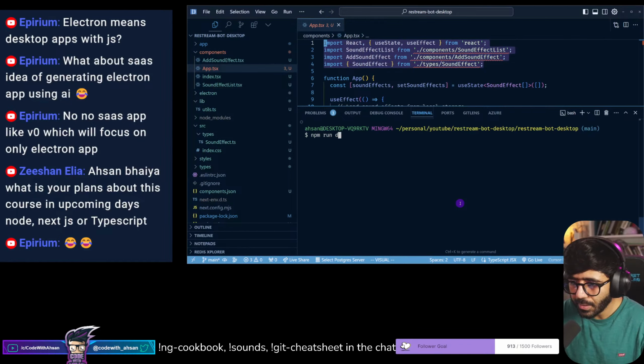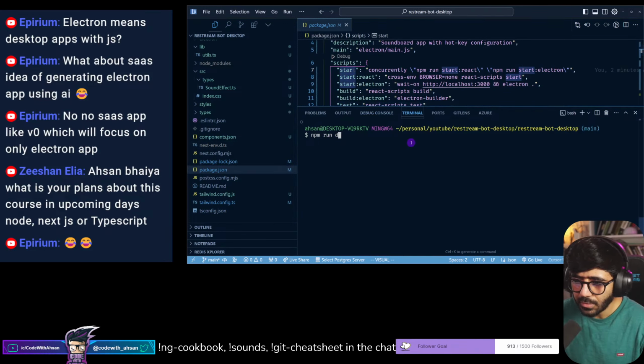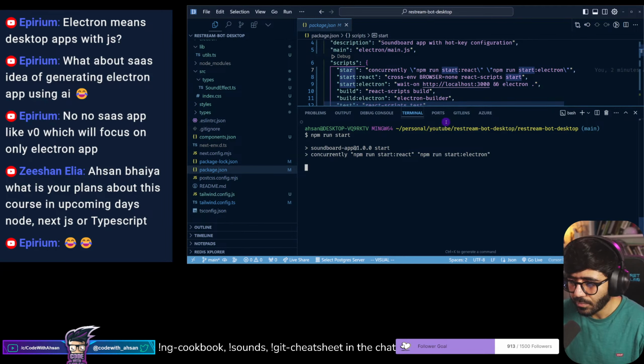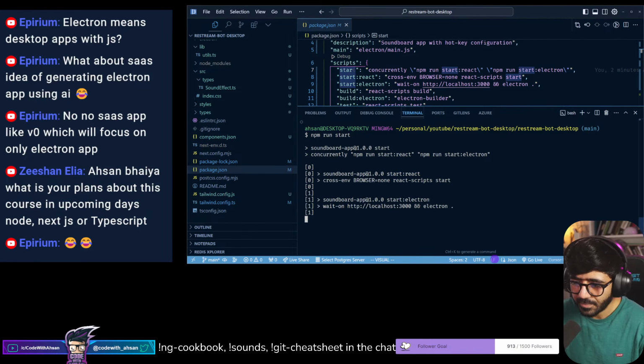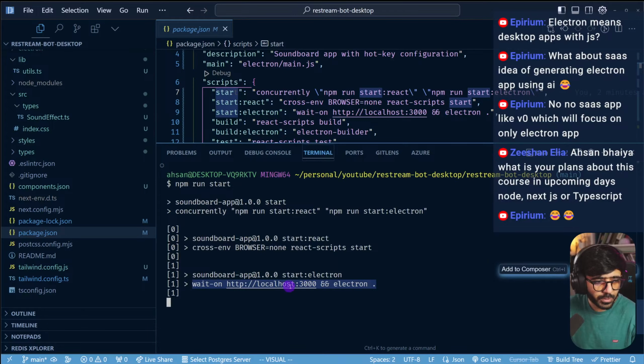So let's run npm run. Was it npm start in package.json? So here we have start. So we run start, which runs the React part and runs Electron, right? So let's see what happens now. This part is actually good. So I'll give V0 that, because in order for Electron to actually do something, it has to wait on the React side of the application to actually make it work. Maybe this shows the code in a better way. So this is gonna wait for that. So that's good.